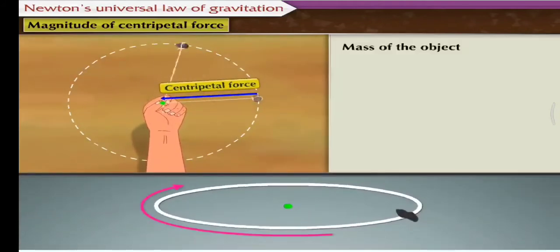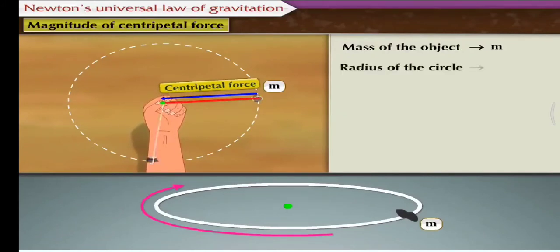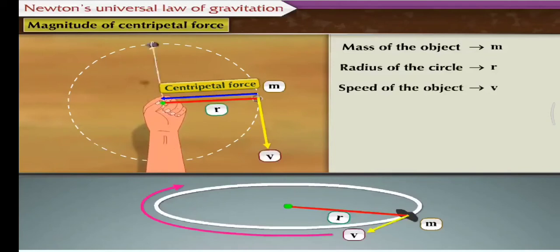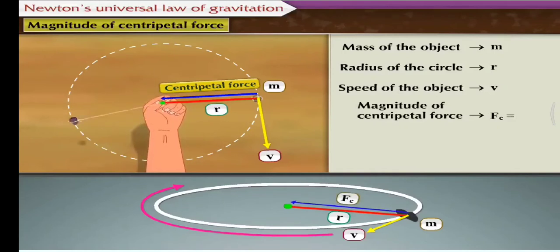If the mass of the object is denoted by m, radius of the circle is denoted by r, and its speed is denoted by v, then it can be shown that the magnitude of centripetal force is given by m v square upon r. The magnitude of centripetal force is proved mathematically, which you will learn in higher grades.